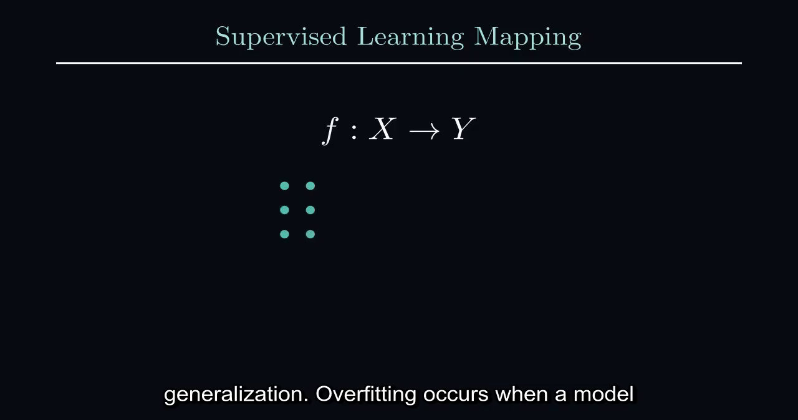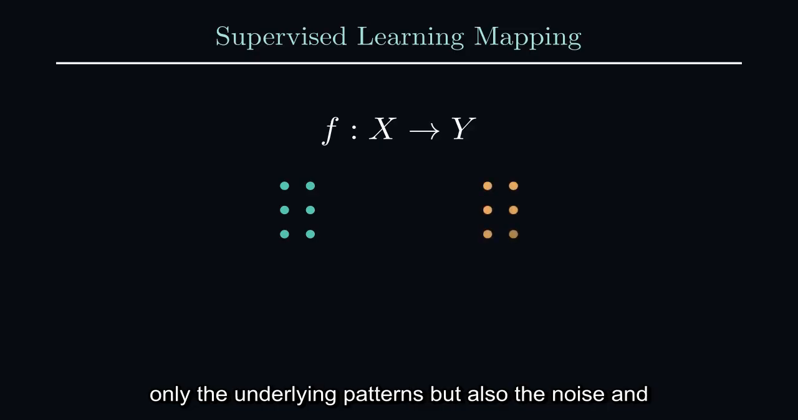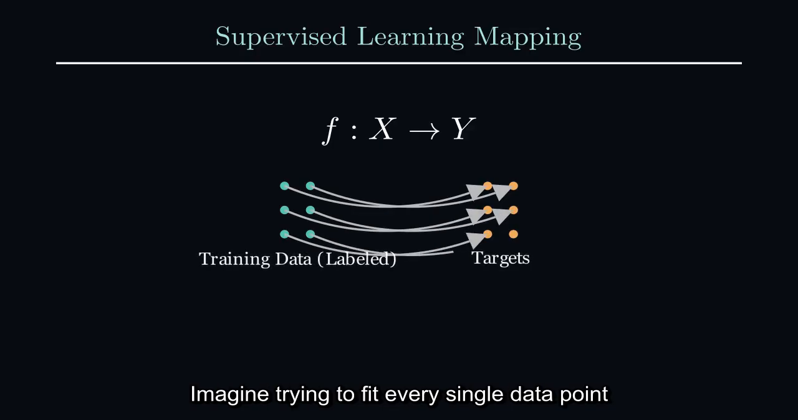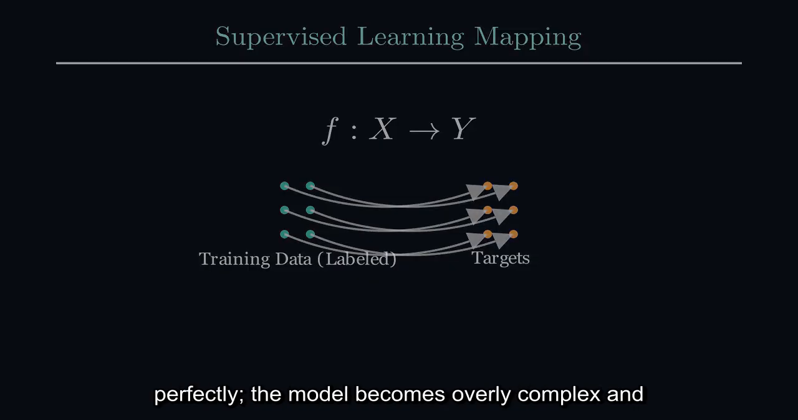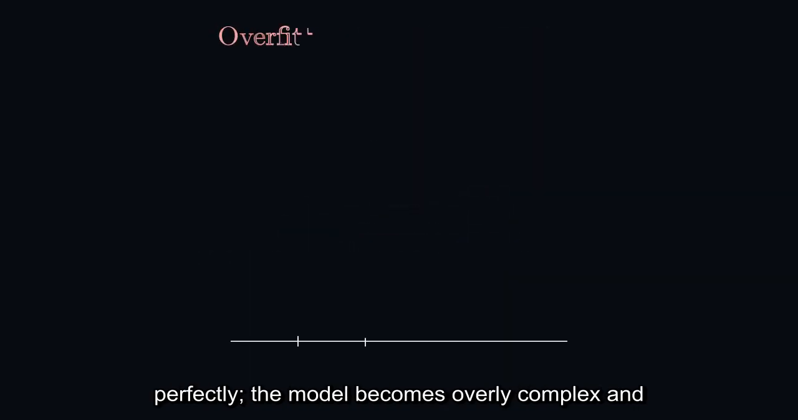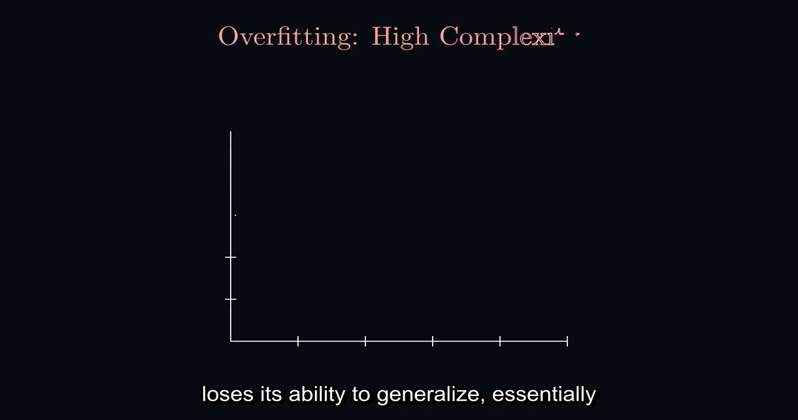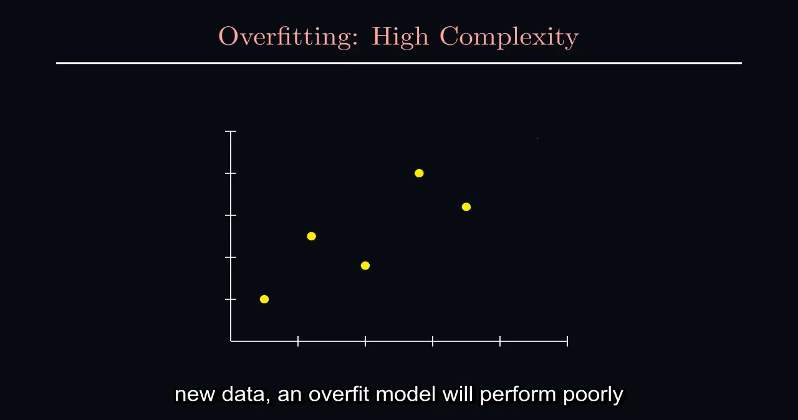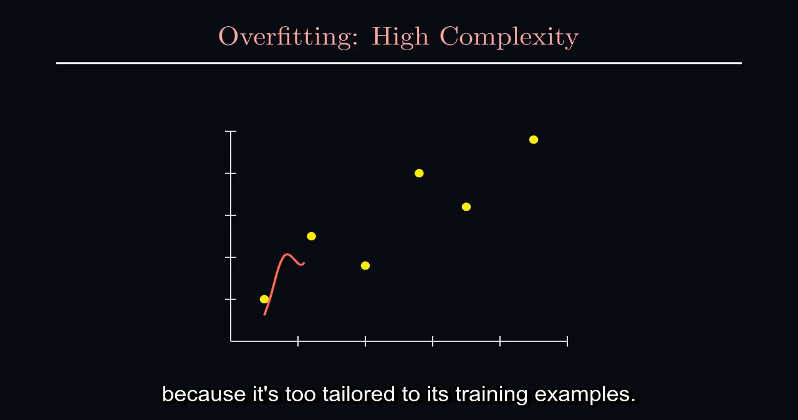Overfitting occurs when a model learns the training data too well, capturing not only the underlying patterns but also the noise and random fluctuations specific to that dataset. Imagine trying to fit every single data point perfectly. The model becomes overly complex and loses its ability to generalize, essentially memorizing rather than learning. When presented with new data, an overfit model will perform poorly because it's too tailored to its training examples.